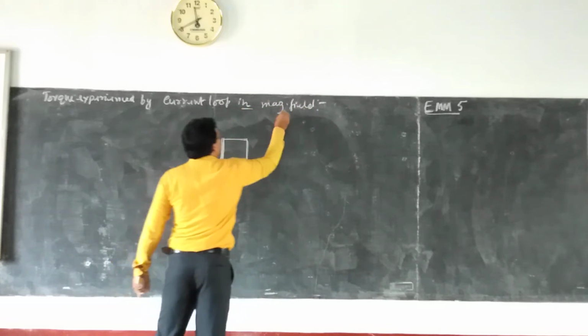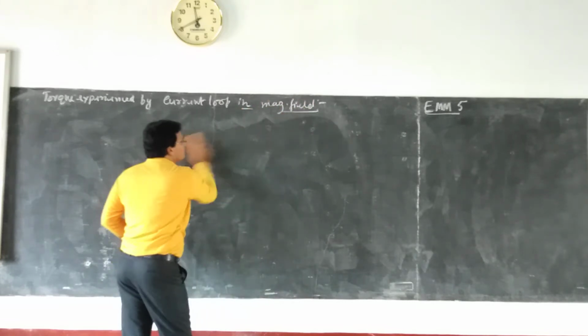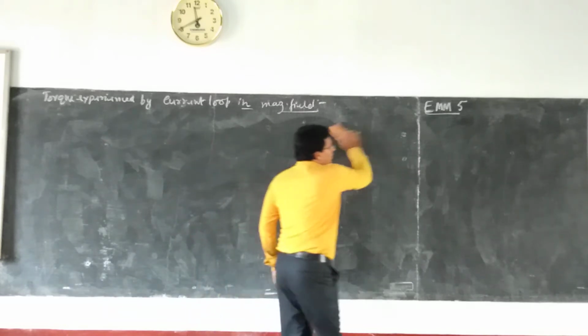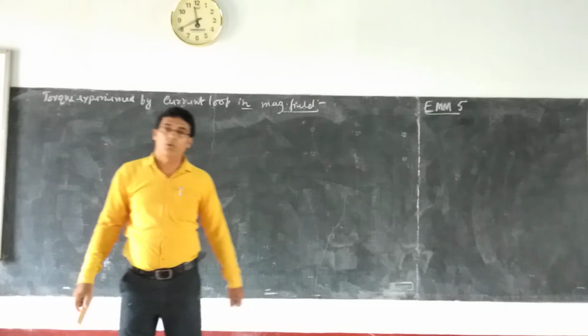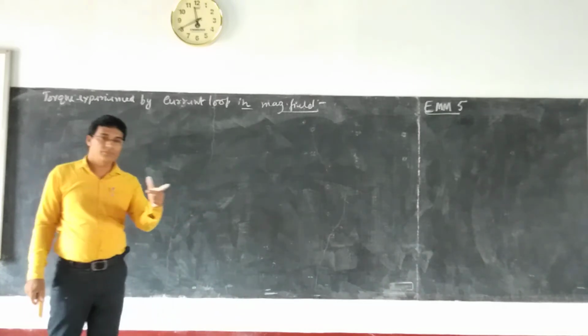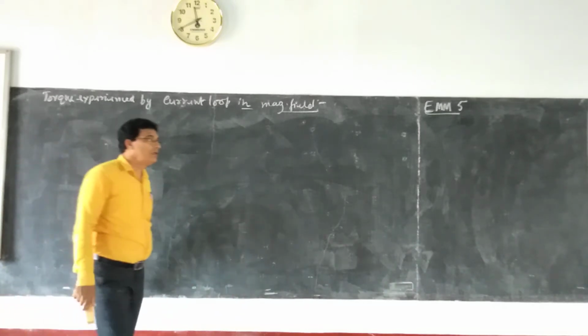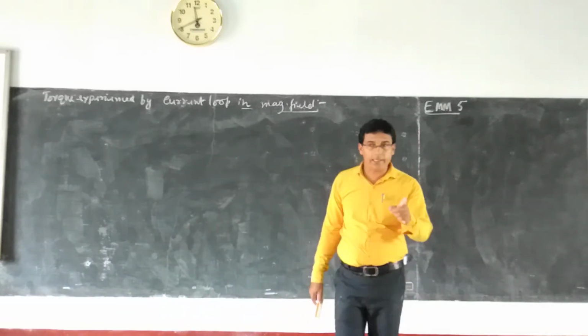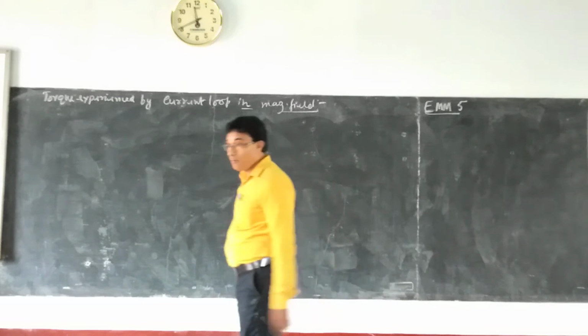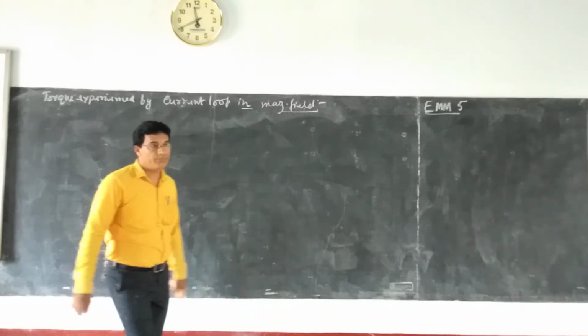This is the important derivation. For that purpose, you should know what is Fleming's left hand rule. You have to recall it. Similarly, you know the expression for the force experienced by a current carrying conductor kept in the magnetic field. That also we should know.